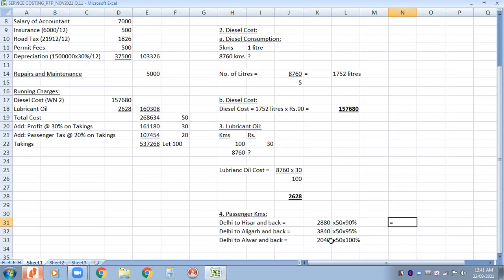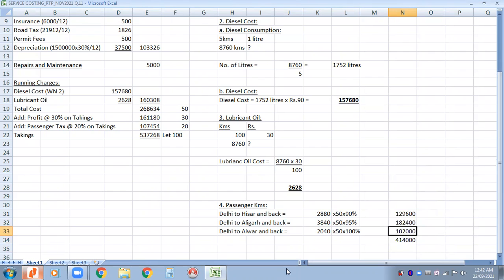Kilometers was already done. So we just multiplied with the passenger, but passengers are not fully occupied. That's why we multiplied with the capacity. So this is how it goes. 2880 into 50 into 90%. 3840 into 50 into 95%. 2040 into 50 into 100%. And the total of these three will give you the total passenger kilometers. Using this, we can calculate the fare.